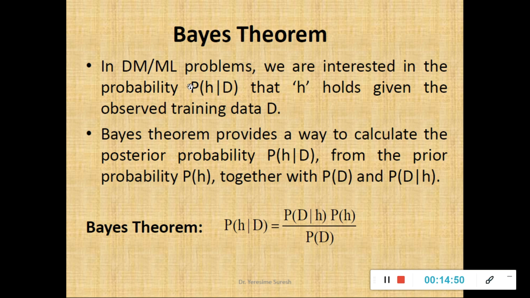Or I repeat, if I am supposed to find P(X|Y), I am trying to find the probability of X if the probability of Y is already known to me. That is of interest for me in Bayes theorem.